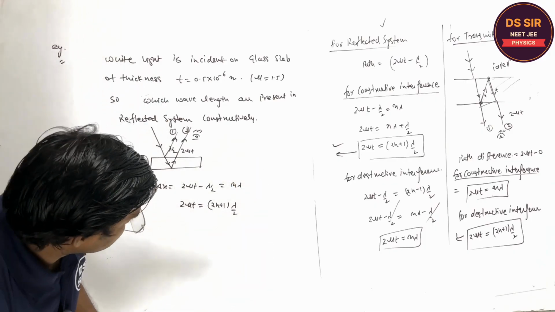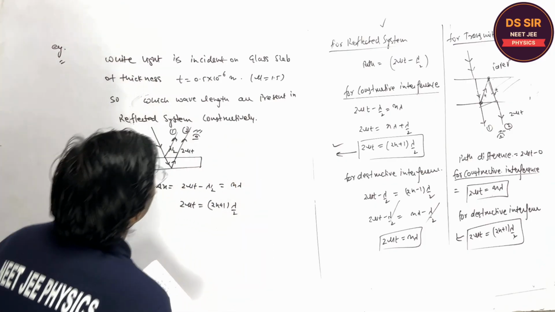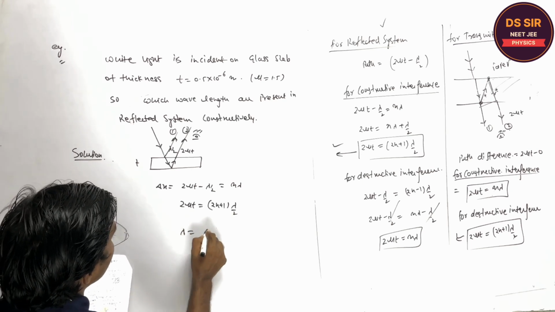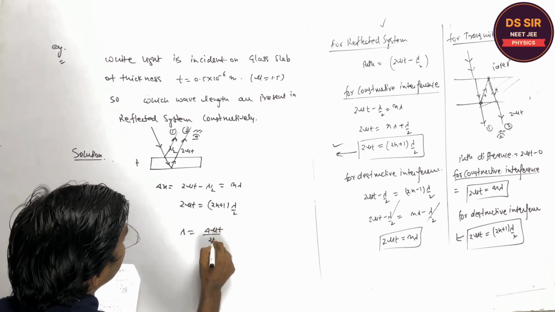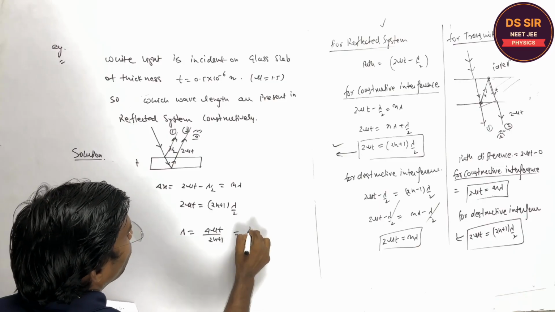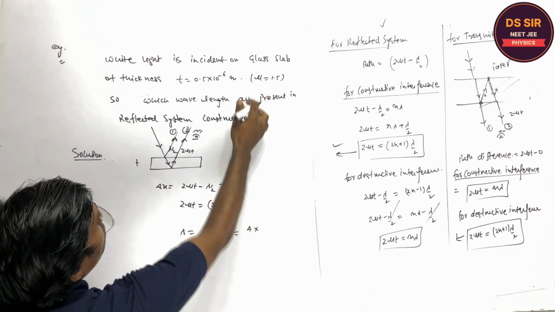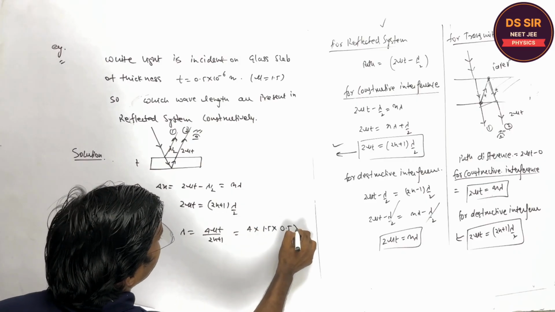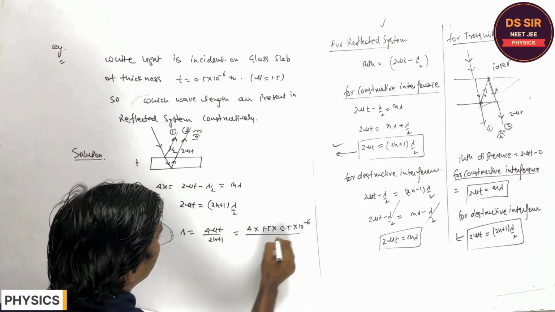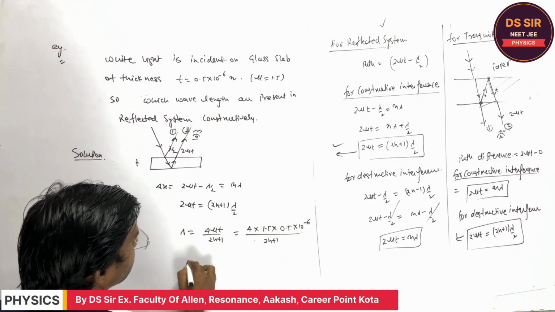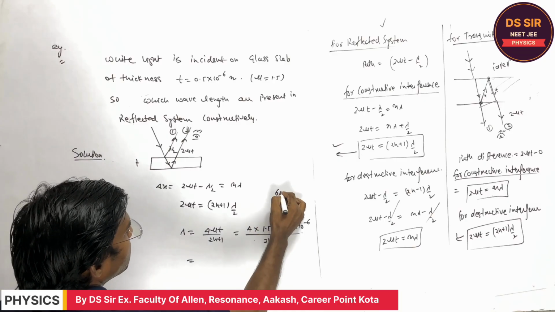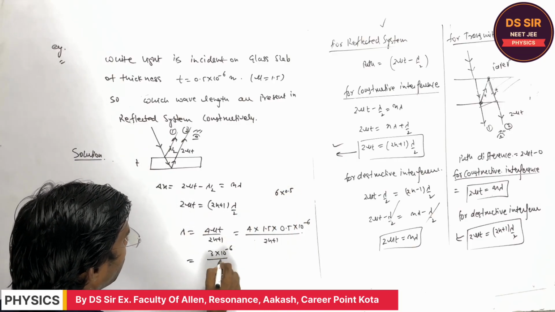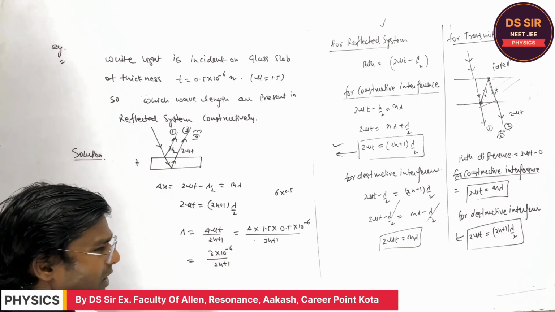I will do that again. What are they asking? The wavelength. So lambda is equal to what? 4 mu t upon 2n plus 1. That is 4 into mu, what is mu? This is 1.5. The thickness is 0.5 into 10 to the power minus 6, divided by 2n plus 1. So this is 3 into 10 to the power minus 6 upon 2n plus 1. Is it clear or not?